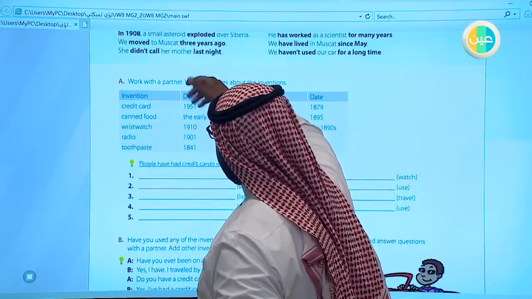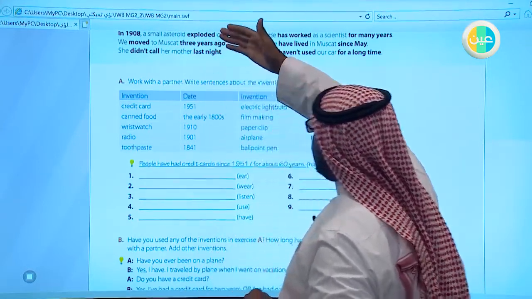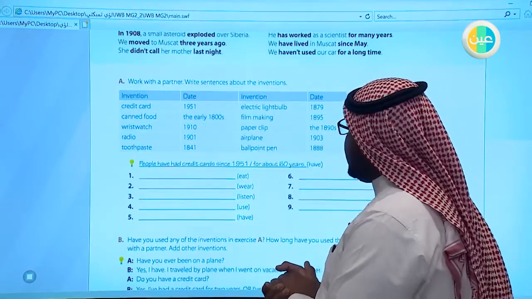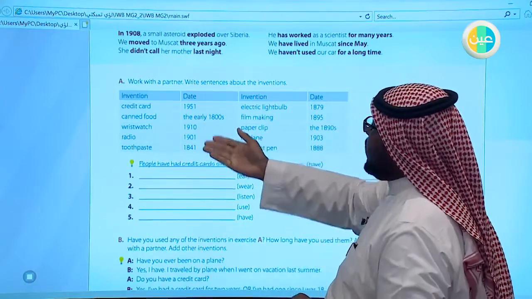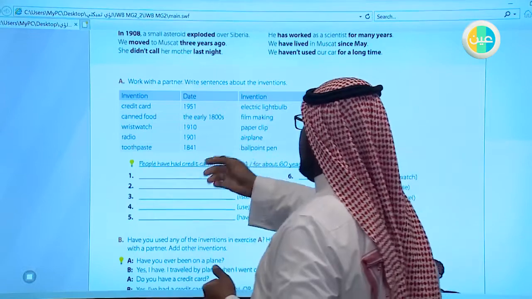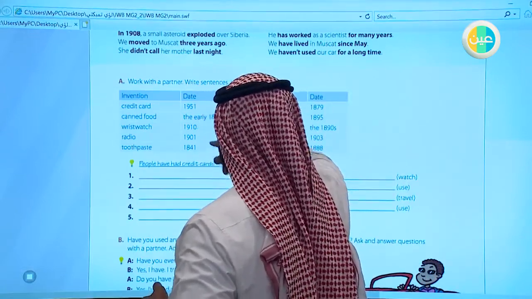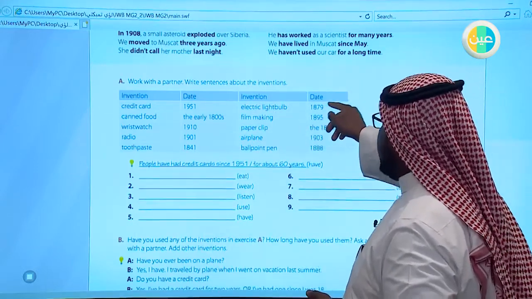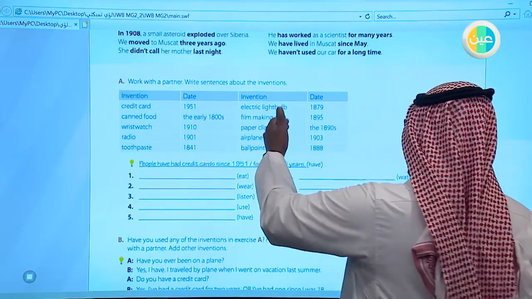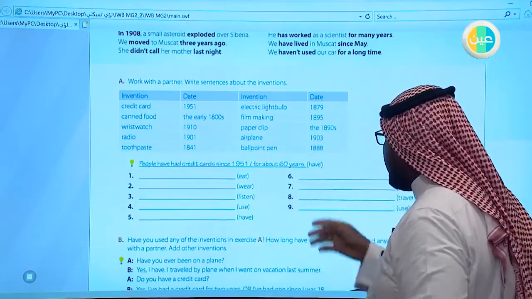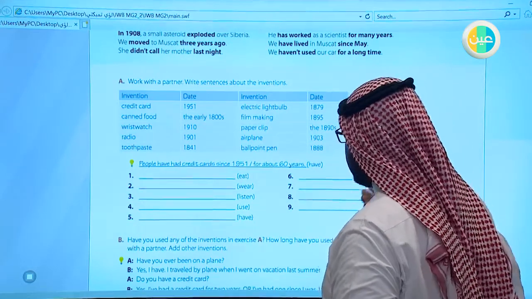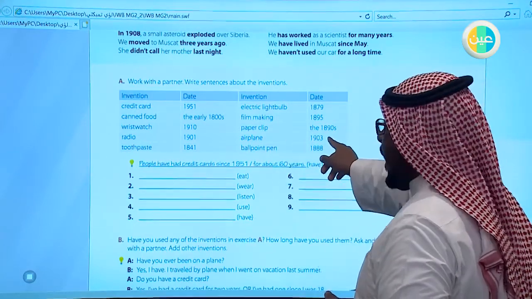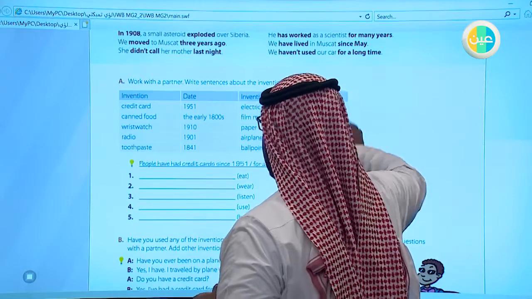Actually, the date of the first invention was in 1951. The other one was in the early 80s, and the third one was in 1910, and the fourth one was in 1901, while the last one was in 1841. The invention electric light bulb, the light bulb was in 1879. The filmmaking was in 1995. The paperclip was in the 1890s. The airplane was in 1903, while the ballpoint pen was in 1888.